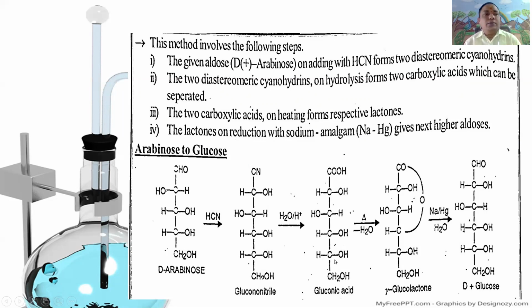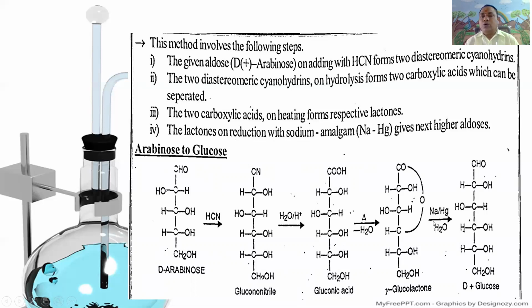This gluconic acid, upon heating, undergoes dehydration to give the more stable gamma lactone: CO, CHOH, CHOH, CH, then the gamma carbon, the fourth carbon, is linked to the first carbonyl carbon with the oxygen atom. Then CHOH, CH2OH. It is called gamma lactone.